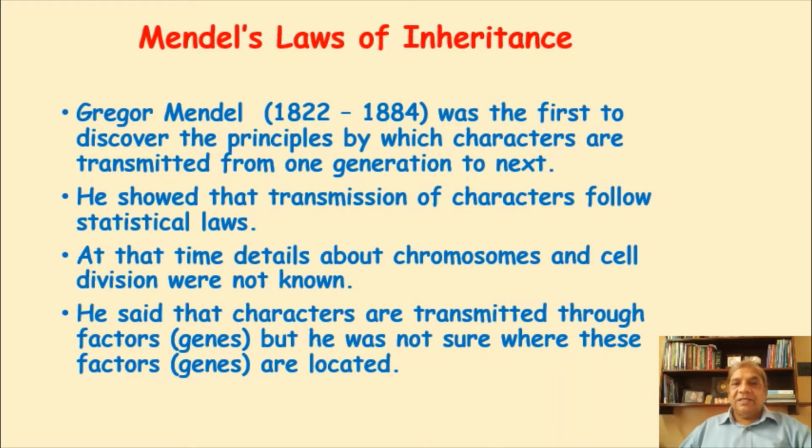He said that characters are transmitted through factors. He was the first to tell this. Factors means what we call today genes. He did not know the word gene, and the word was not given by him; he was calling them factors. So he said that if a plant is tall, it is because of the presence of a factor in that plant. If a plant is short, or if a seed is green or yellow, all those characters are determined by factors.